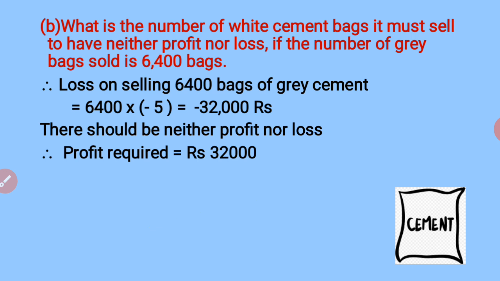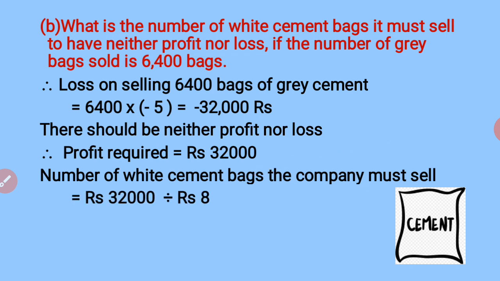Now children, by selling one bag of white cement, the company is getting a profit of 8 rupees. And it has to get a profit of 32,000. So how will you find out the number of bags? Yes, by division.